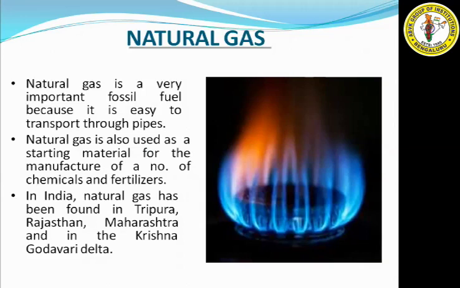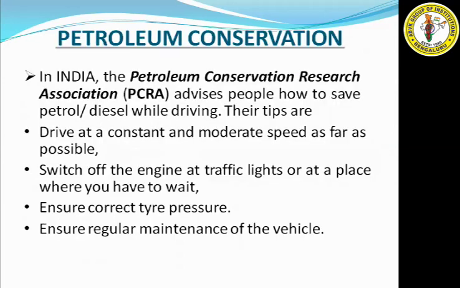In India, natural gas has been found in Tripura, Rajasthan, Maharashtra and in the Krishna Godavari Delta. Where can you find natural gas? You can find natural gas in India, in Tripura, Rajasthan, Maharashtra and the Krishna Godavari Delta.